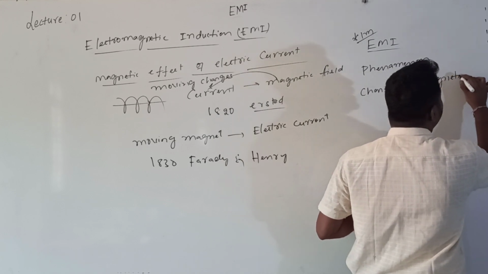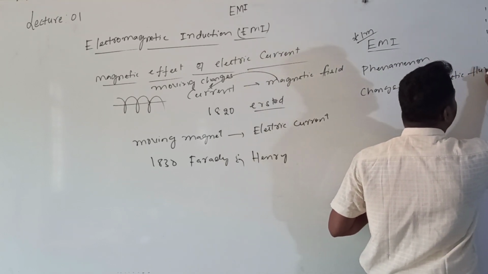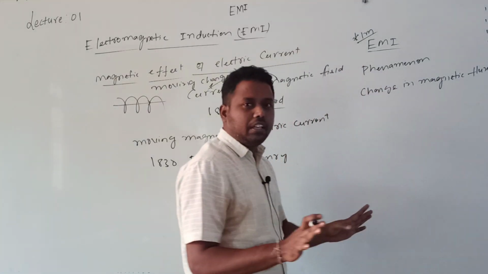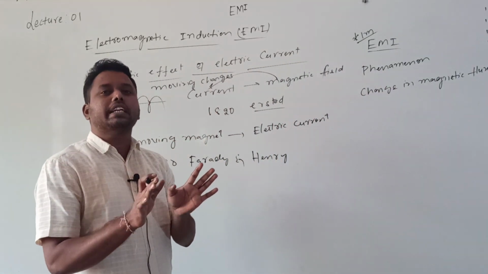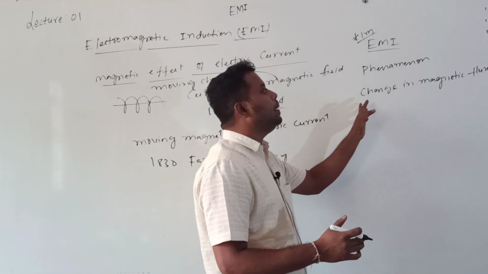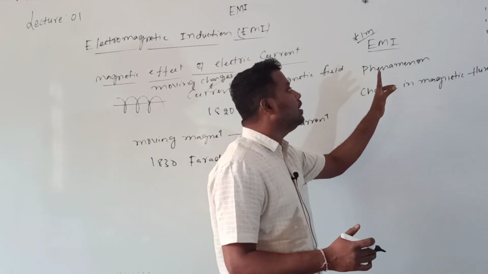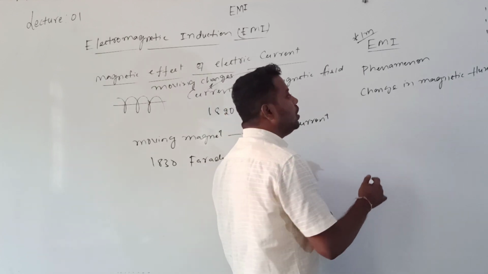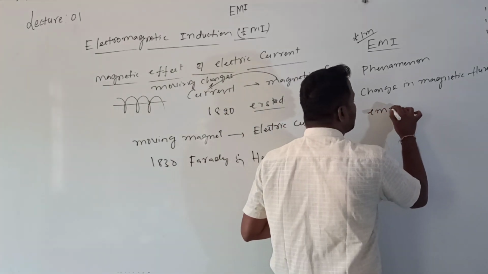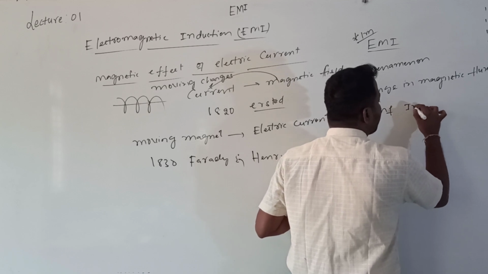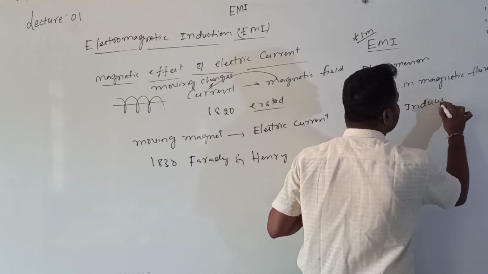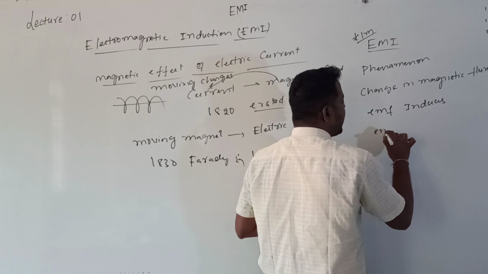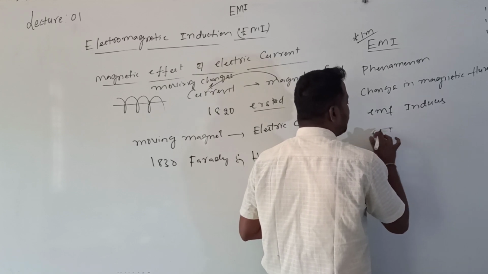What is magnetic flux? We will come to know. Magnetic flux is representing the magnetic field; instead of telling the magnetic field, I am calling it magnetic flux.